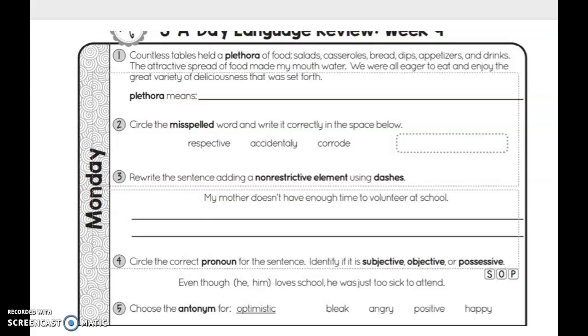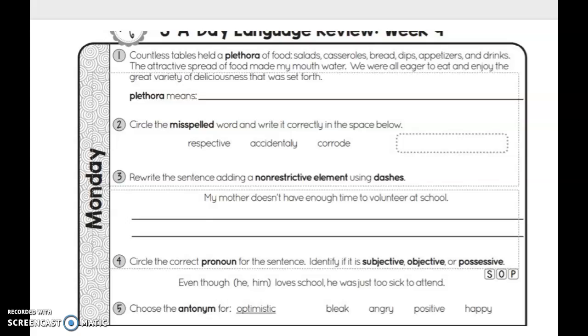So just like normal, let's go through our questions and kind of work them out for us. So number 1, we're talking about plethora, and what you're doing is you're reading the paragraph and you're figuring out what you think plethora is based off of our text provided. So you should be able to underline or type in context clues that tells me the meaning of plethora.